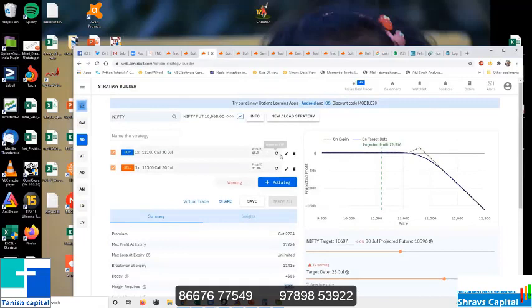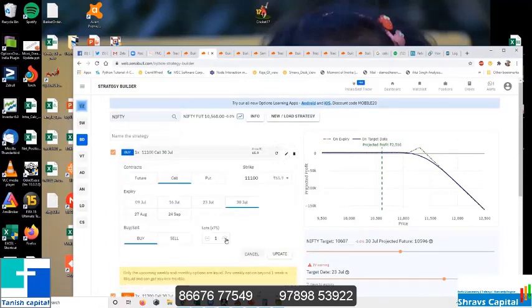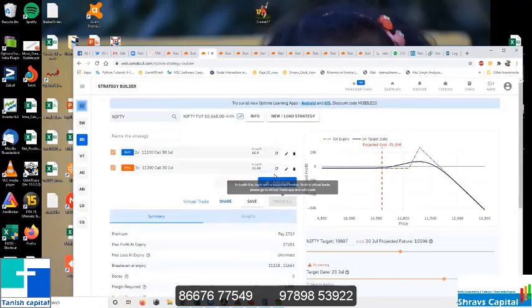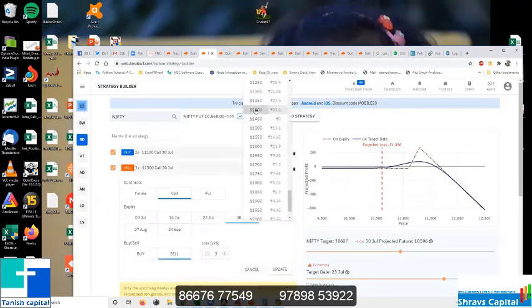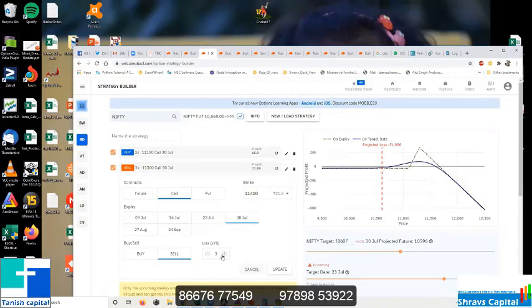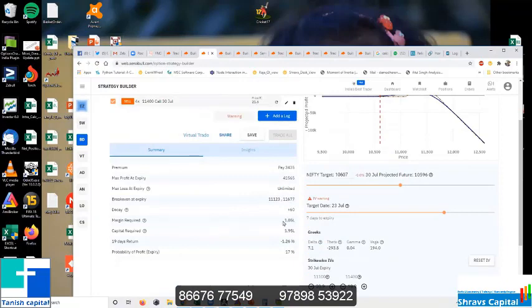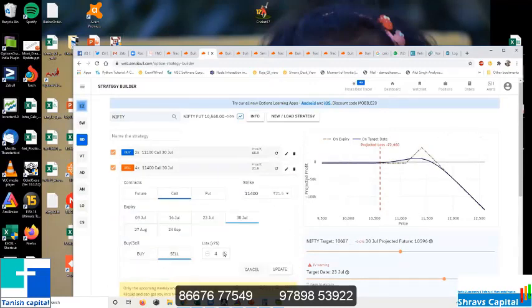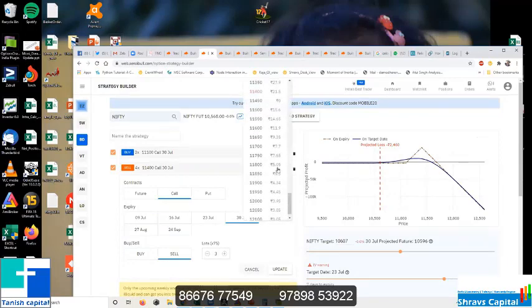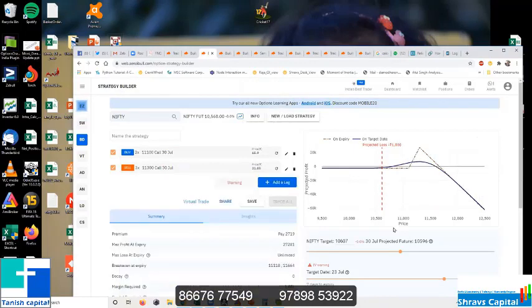If you want to deploy less capital, tweak your ratio accordingly. So capital will come down. If you have only 3 lakhs and want to make a return like this, you can do like this also.